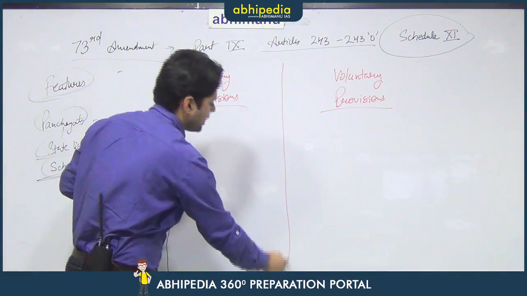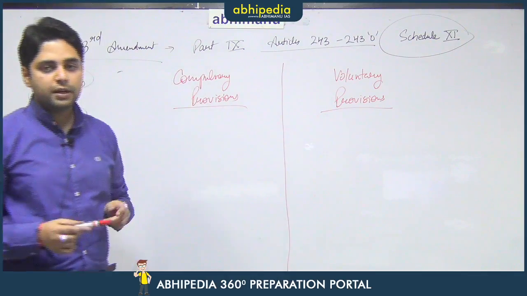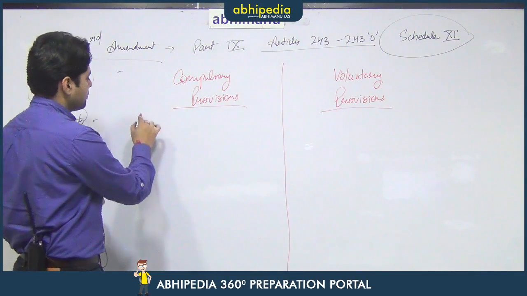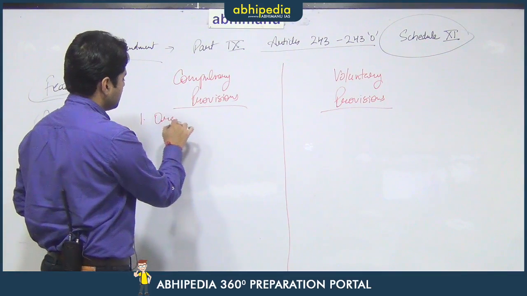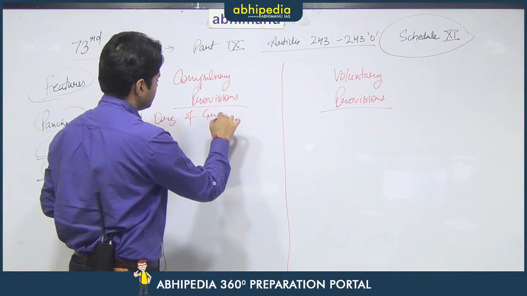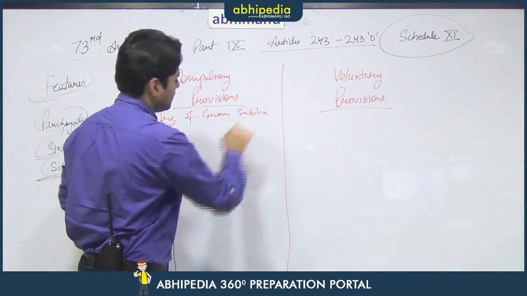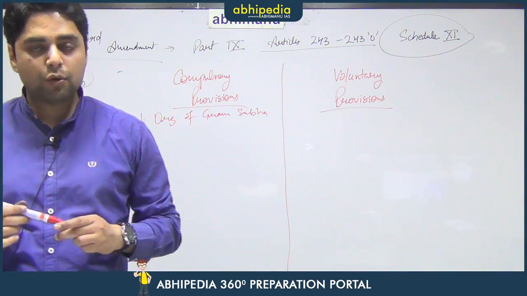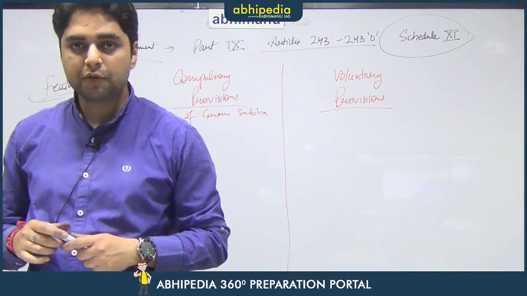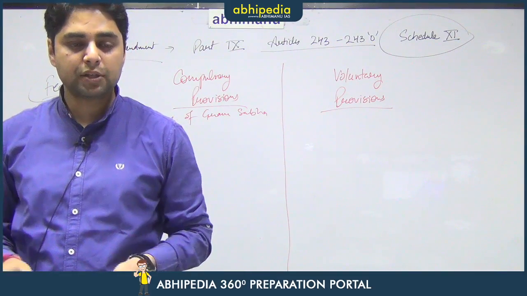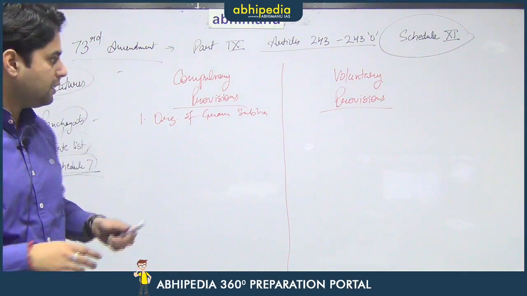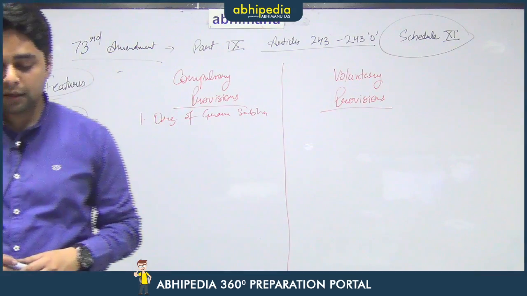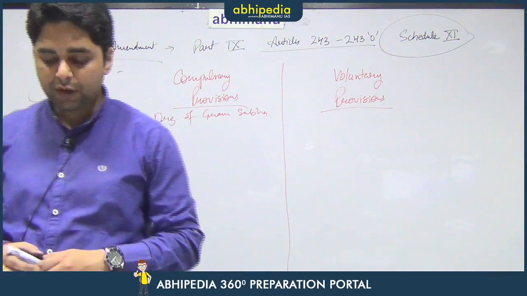Now, let us see the breakup of these provisions, which we have already done, but for more clarity, let us see that. The first provision is the organization of Gram Sabha. That means Gram Sabha is mandatory. There is no variation in this particular provision. Every state, while forming their Panchayati Raj bodies, is mandatorily asked to form the Gram Sabhas in all its villages.